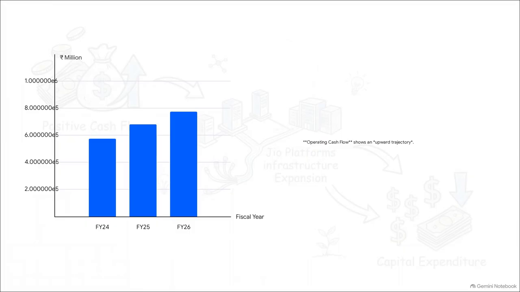So what does that DRHP data actually show us? Well, it reveals an incredibly impressive upward trajectory in operating cash flow. In fiscal 2024, Jio Platforms generated roughly 576 billion rupees in net cash flow from operating activities. By fiscal 2025, that jumped to over 681 billion. And in fiscal 2026, it surged again to over 775 billion rupees. The cash coming through the door from actual business operations is consistently and significantly growing.